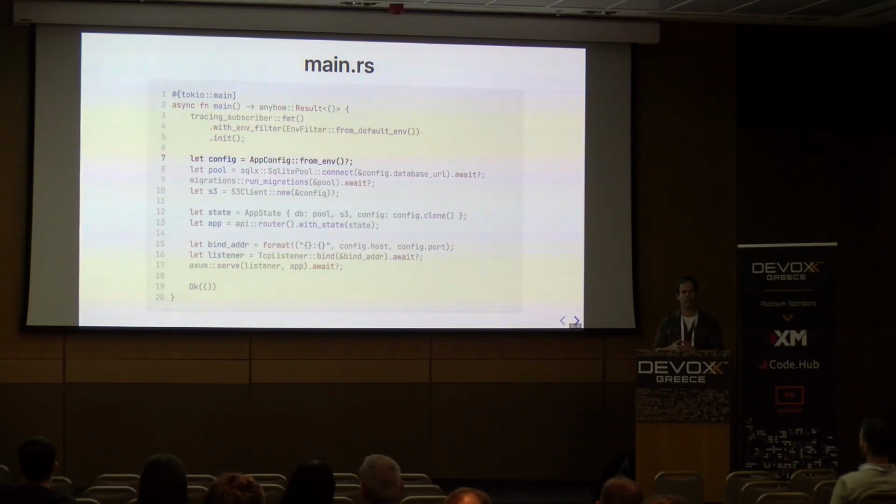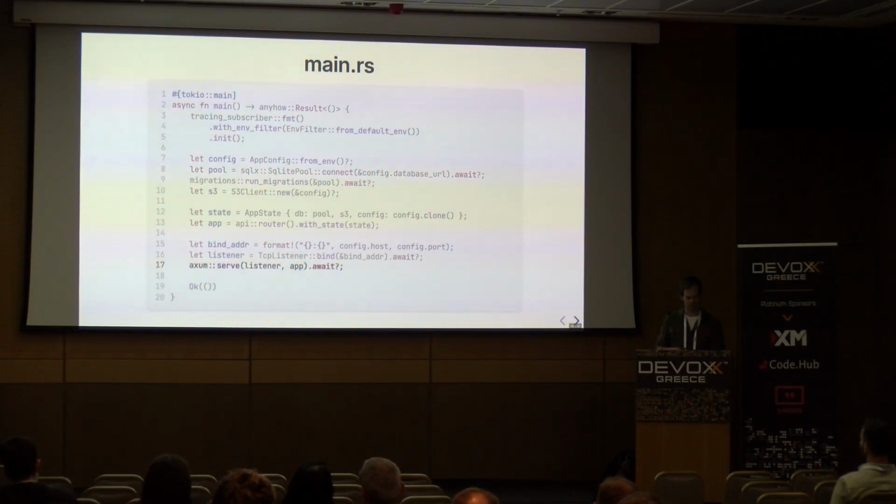Down here, we benefit from that. So we're saying, hey, let's load the configuration from the environment. The question mark is saying, if this is an error, propagate the error up, and we will look at how that works later on, because it's all nicely type-checked and handled in a really satisfying way, I think. But if it's successful, put it in config and move on to the next line, and so on through the function. Whenever we have failures, they're handled off to the side, and we end up reading the happy path as we go down. Here we're doing the same sort of thing. We know it's fallible because we have the question mark, and we're also awaiting the future. That gets handled by Tokio for us.